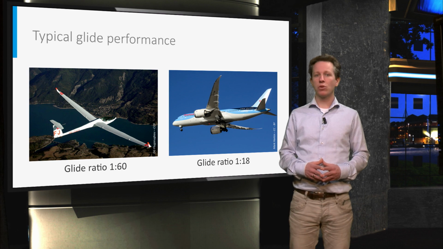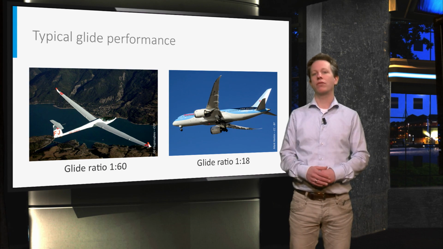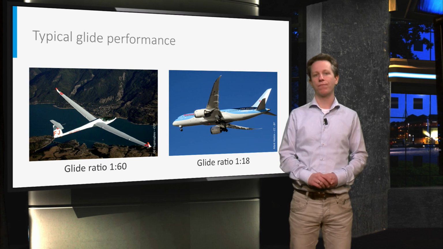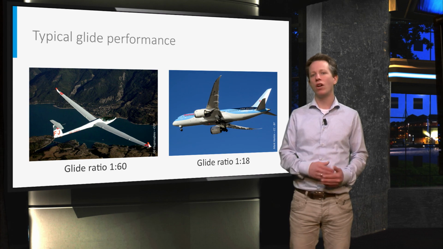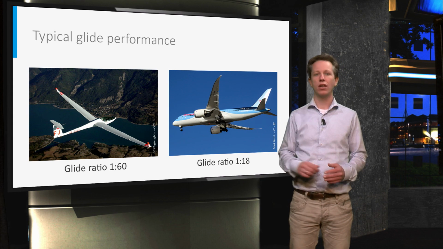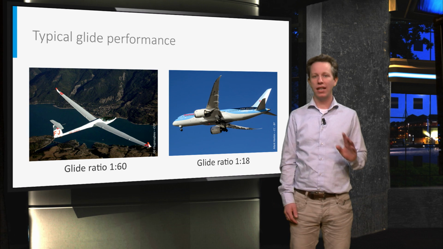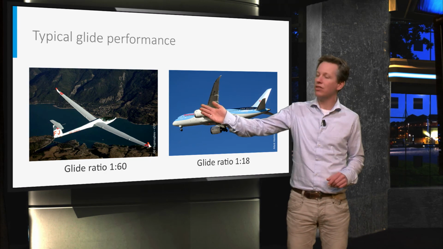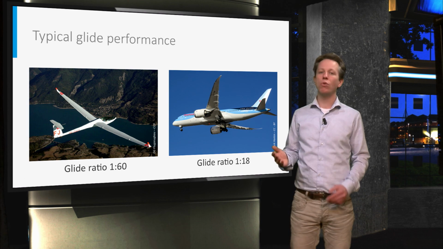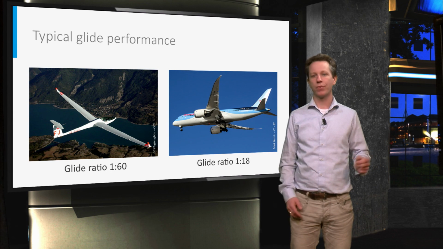Now, the glide performance of sailplanes is quite different from the glide performance of commercial aircraft. Gliders can have glide ratios up to 1:60. This is the ratio of horizontal distance versus vertical distance covered. The glider design is dominated by aerodynamic performance, hence it has a very slender and straight wing, whereas commercial airplanes are more of a compromise between aerodynamics, propulsion and structures.